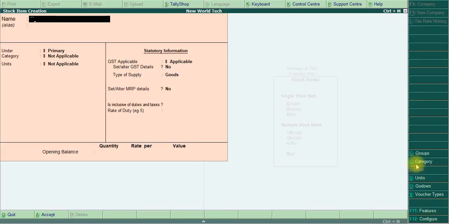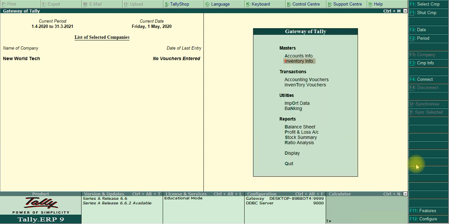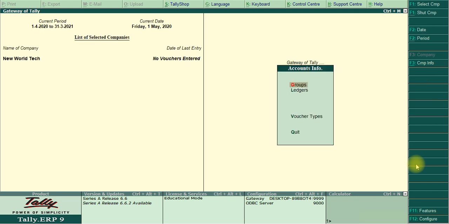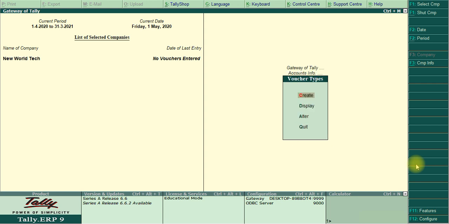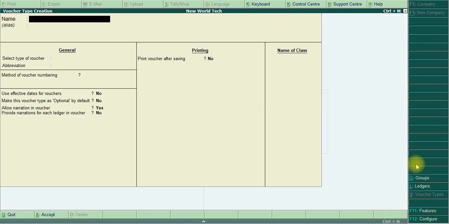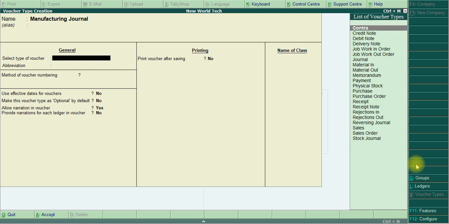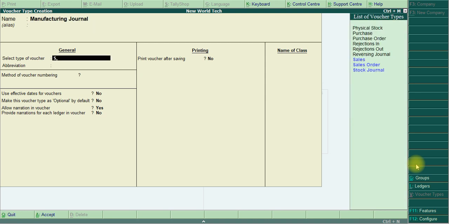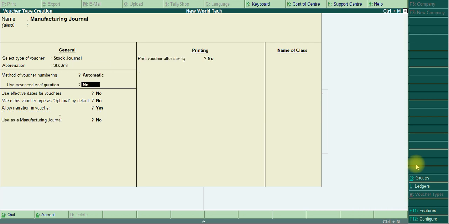First of all, we move to the voucher type creation screen: Gateway of Tally, Accounts Info or Inventory Info, Voucher Type, Create, name as manufacturing journal, type of voucher is stock journal, and for the option use as manufacturing journal you give yes.